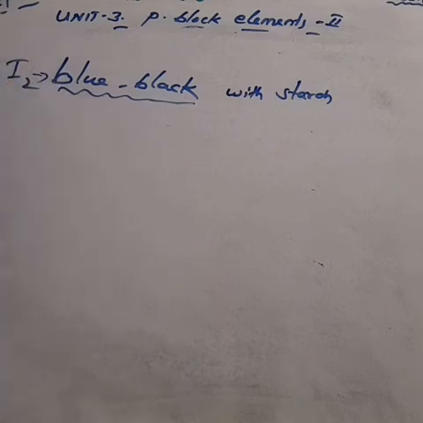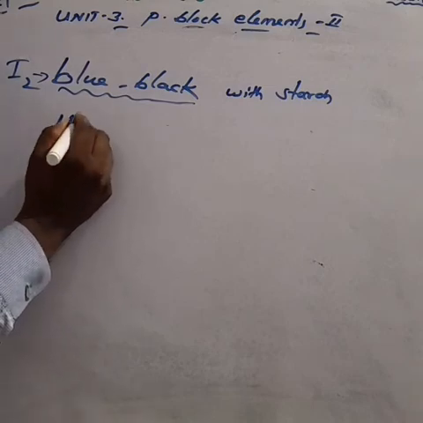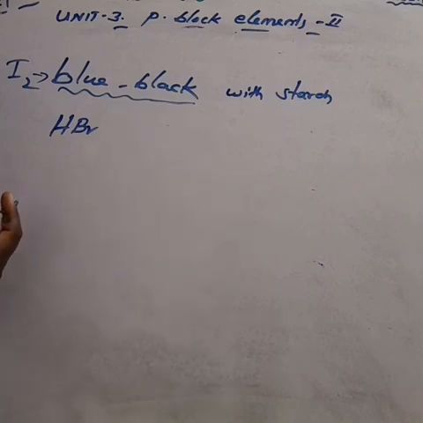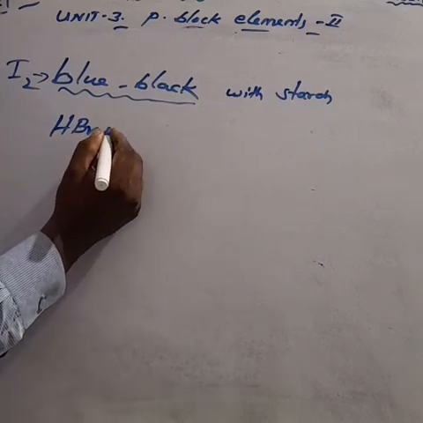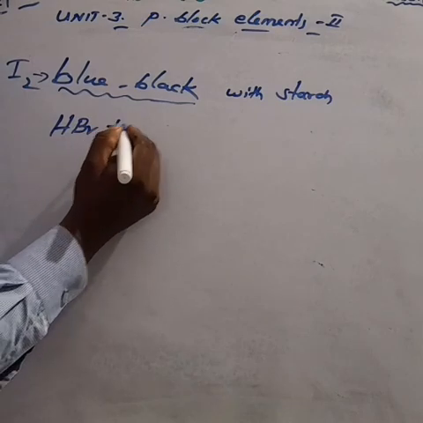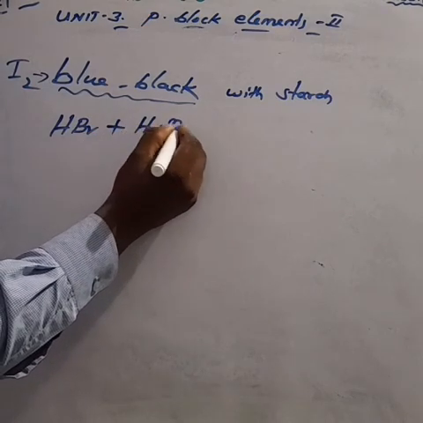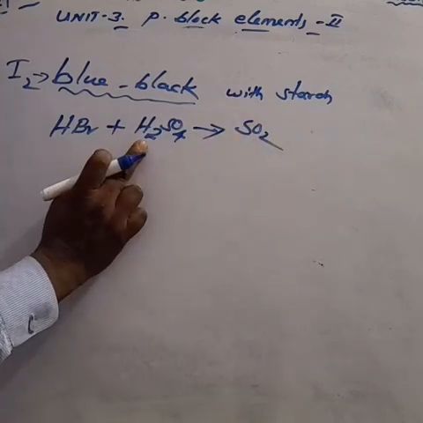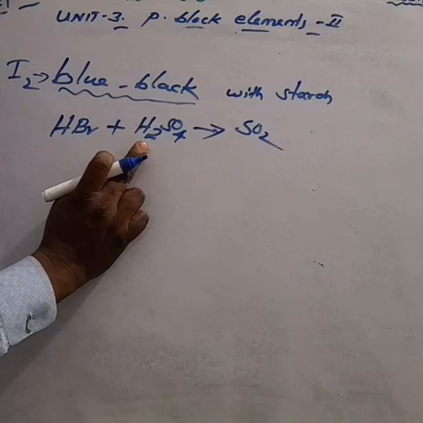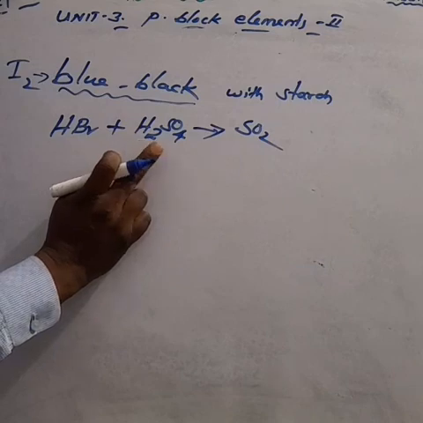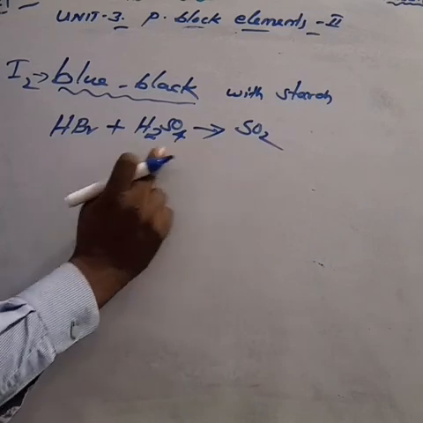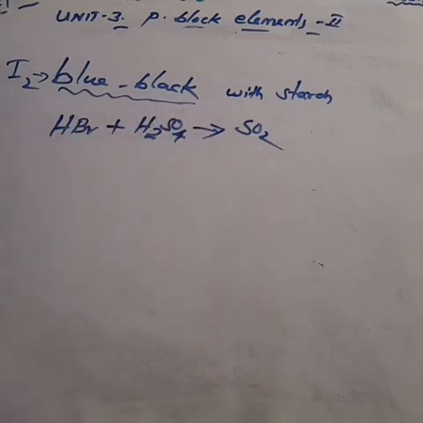Hydrogen bromide is more difficult to oxidize as compared with hydrogen iodide. Here hydrogen bromide slowly reduces sulfuric acid to SO2. What is the formula of sulfuric acid? Previously we learned that sulfuric acid is H2SO4. It is slowly reduced into SO2. Am I right?